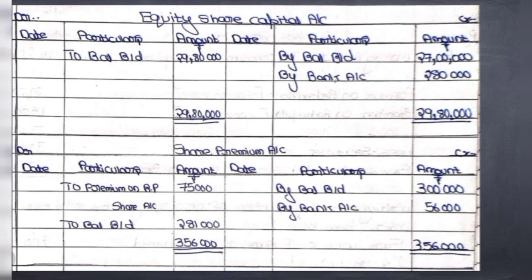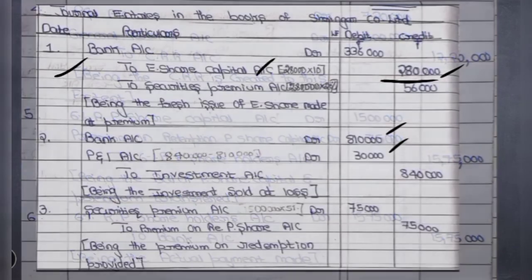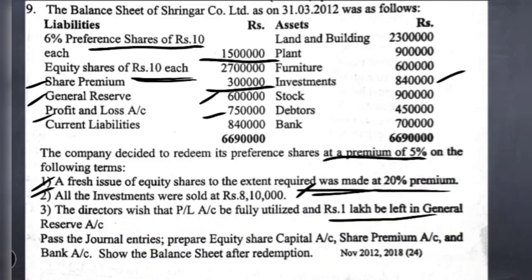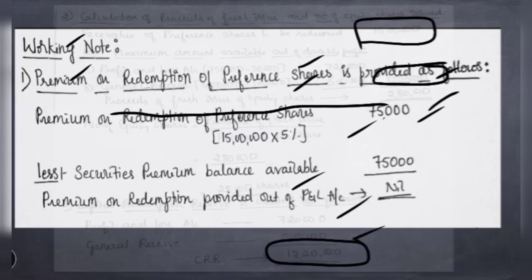Equity share capital account is a capital account which is shown on the liability side. That account shows a credit balance. How should the account start? It starts with balance brought down. What is the amount you have in the equity share capital account? 27 lakh. So you will write by balance brought down 27 lakh. Then what is the other adjustment we have done here?